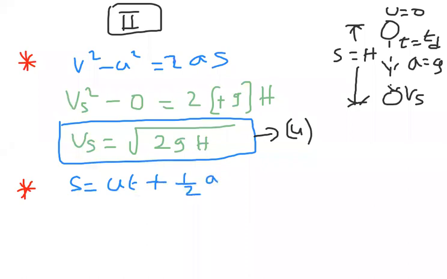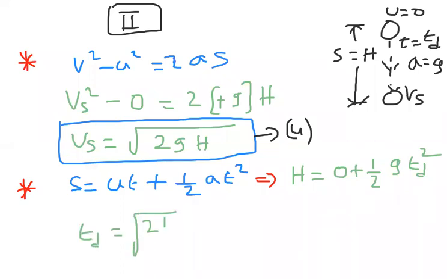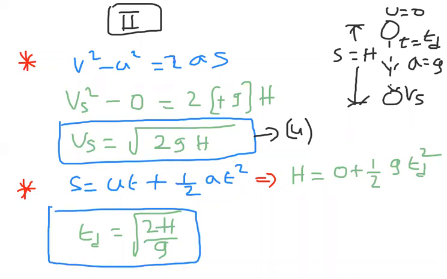Substituting the values, s as h, u as 0, a as plus g, and t as td, from that expression I can write td is equal to root over 2h by g.